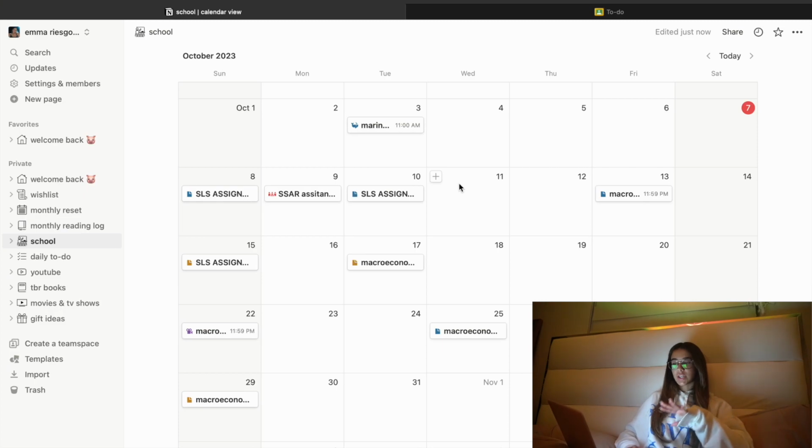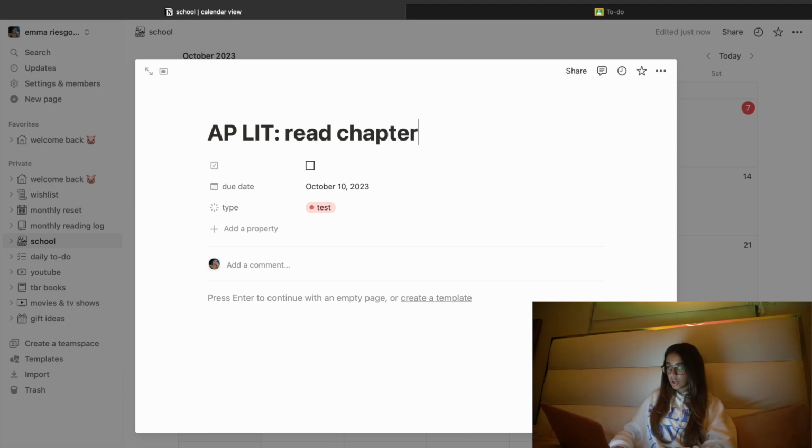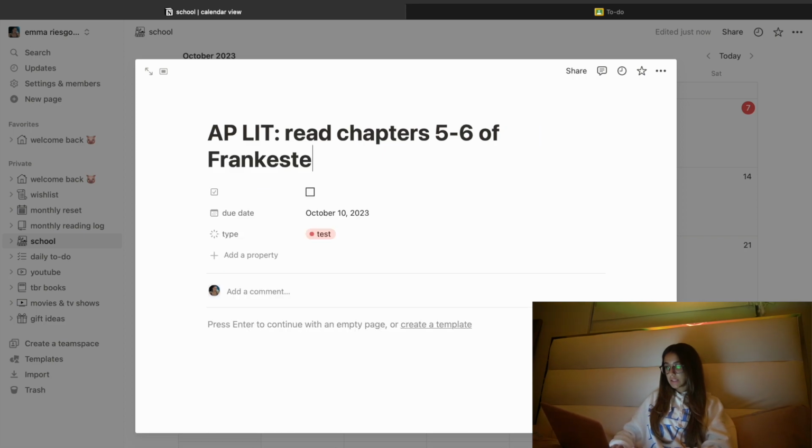Okay, so I just finished doing the homework calendar. This is what it looks like. I don't have that many assignments because, like I said, the only assignments I have are the ones that I do online. I'll go on adding as school days go by. Whenever my teachers say this is assigned, I'll put it on my calendar, but I am gonna do one for you guys to see. I'm gonna add it to the 10th, and I have to read chapters 5 and 6 of a book we're reading in class. So I'm gonna put the name of the class, and then I'm gonna put read chapters 5 through 6 of Frankenstein, because that's the book we're reading.